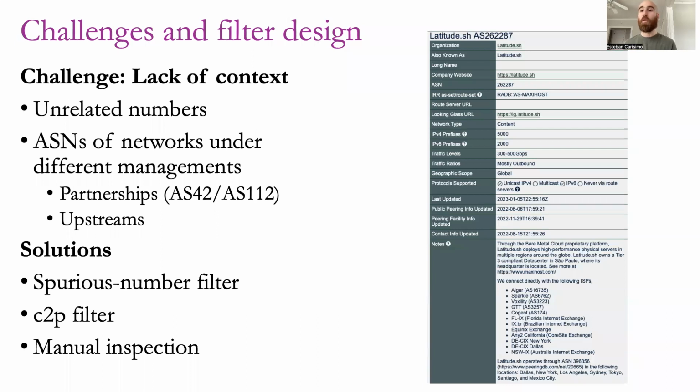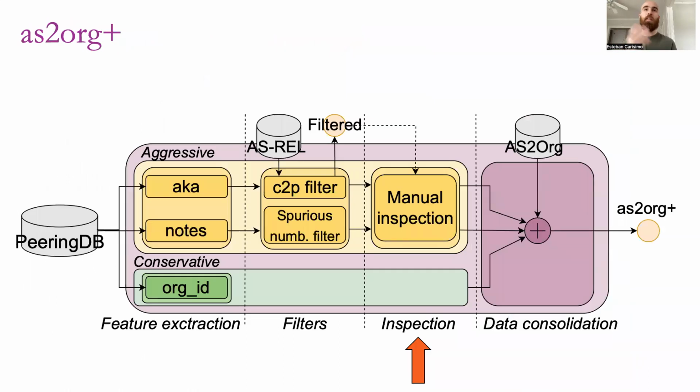And the very last one is manual inspection, where human operators, the users, can determine whether to insert or remove ASs from the clusters inferred. So as I was saying, this is the third stage where manual inspection is conducted. All users can remove or insert ASs in the pipeline.